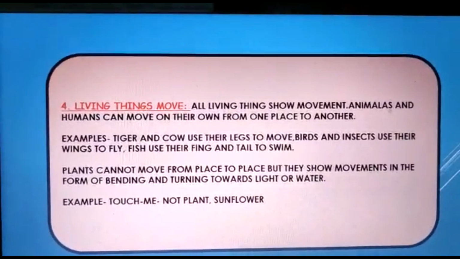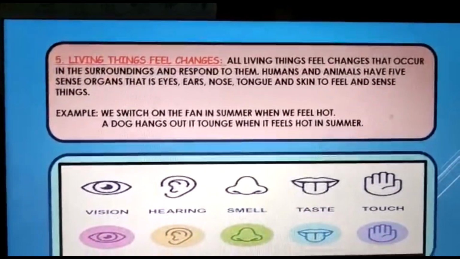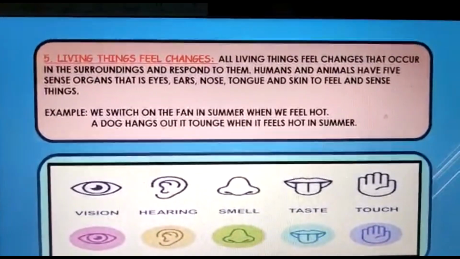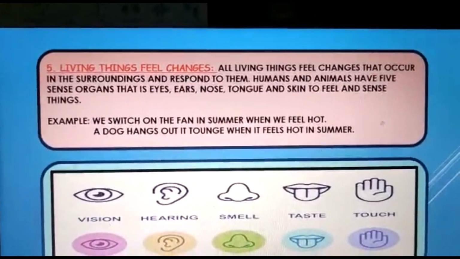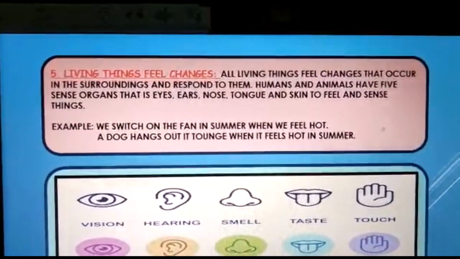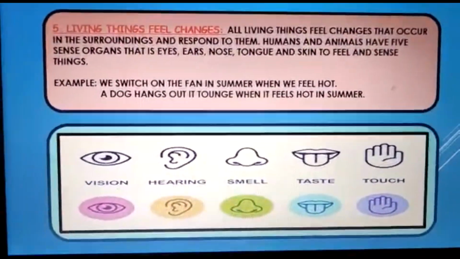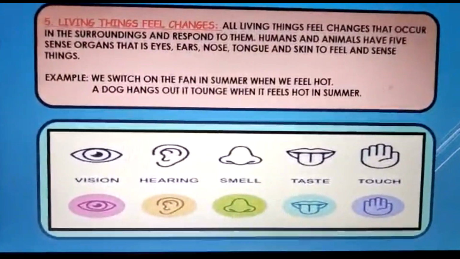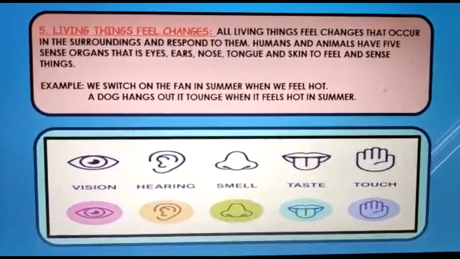Now the next point. This is a very, very important point, children, that living things feel changes. This point is very important as it tells about the 5 sense organs which we have. What are those? These 5 sense organs are eyes, ears, nose, tongue and skin.